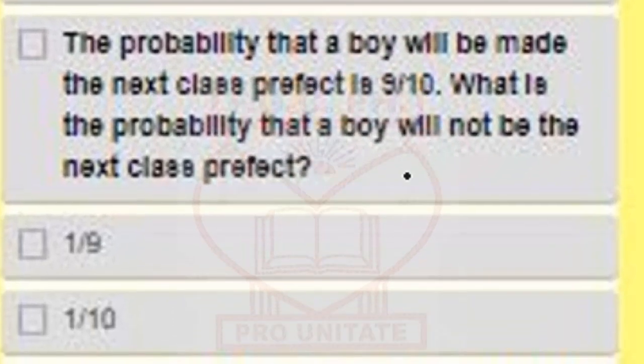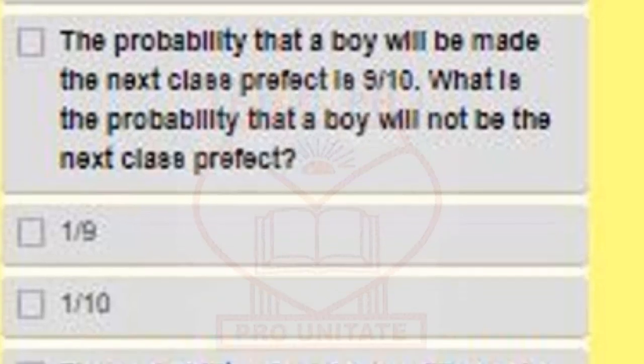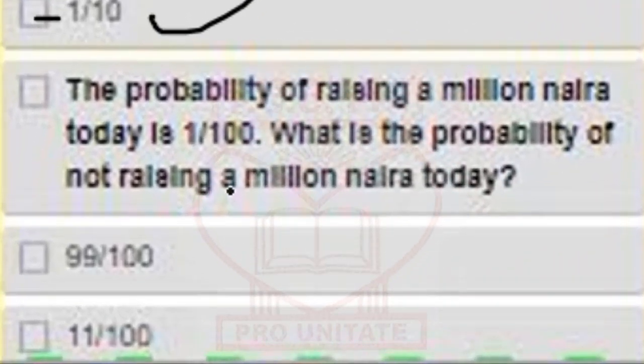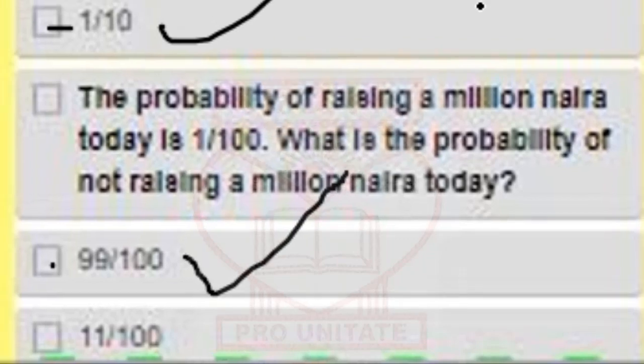The probability that a boy will be made the next class prefect is 9/10. What's the probability that a boy will not be the next class prefect? That would be 9/10 away from 1, and that should be 1/10. So 1 minus 9/10 should be 1/10. So that's correct. The probability of raising 1 million naira today is 1/100. What's the probability of not raising 1 million naira today? It should be 99/100. So that's it.